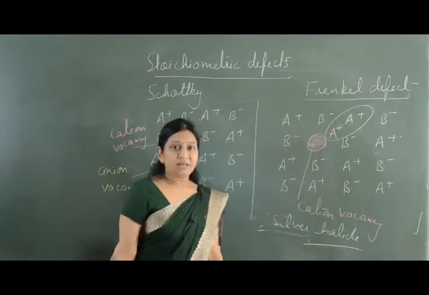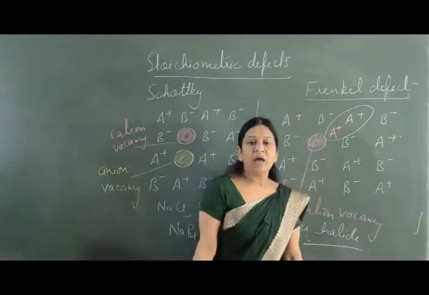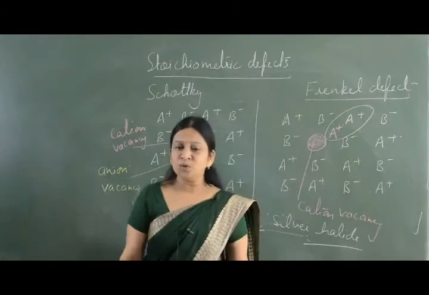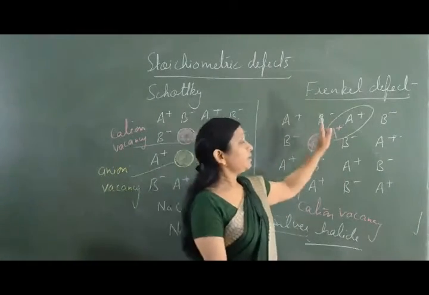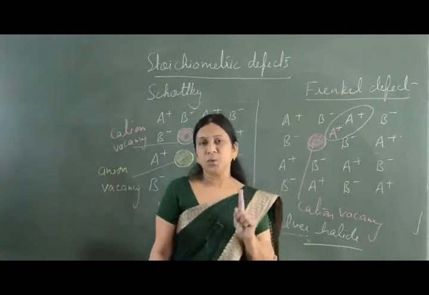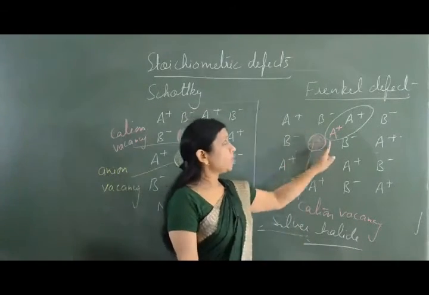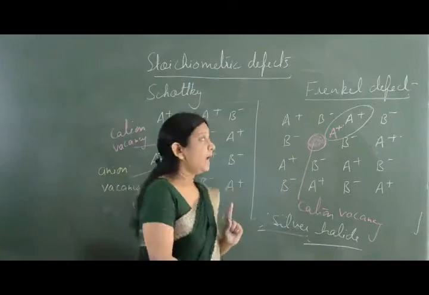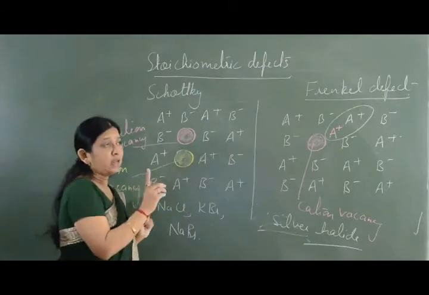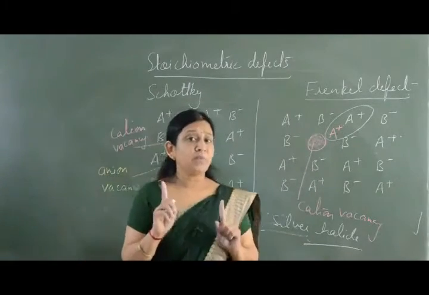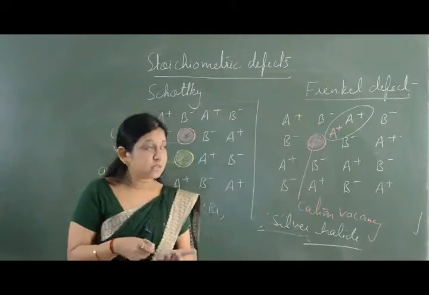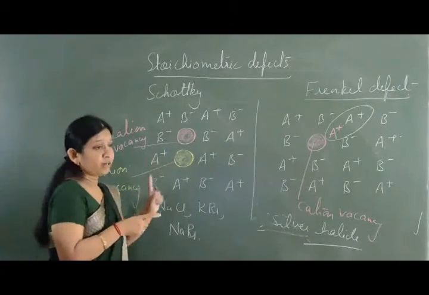Now another consequence which is applicable to Frenkel defect is that the two cations come close by, and because the two cations come close by, the dielectric constant of the crystal is going to increase. That is the consequence of Frenkel defect. And Schottky and Frenkel defects are also known as thermodynamic defects. So this is stoichiometric defect.